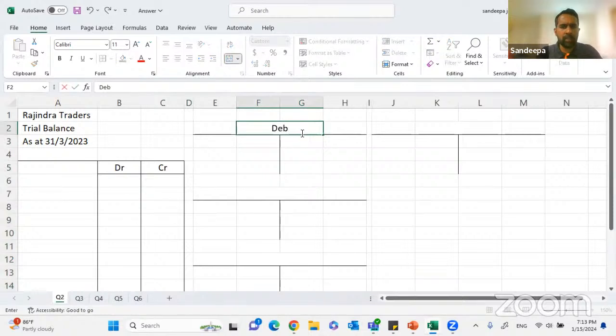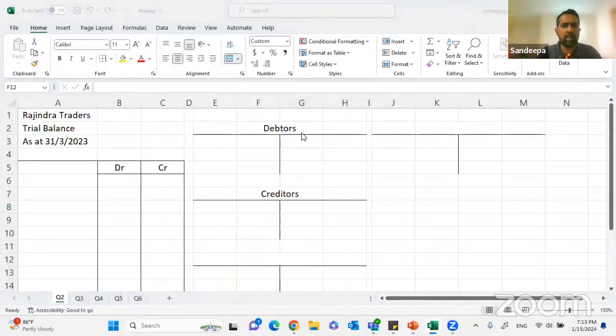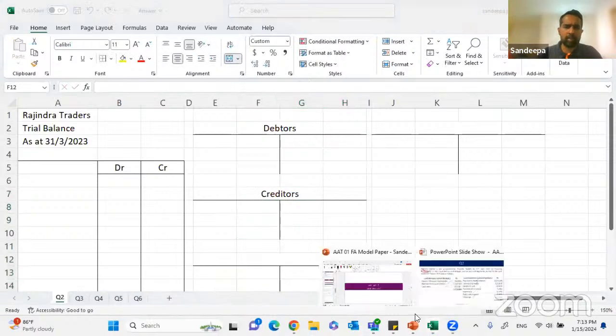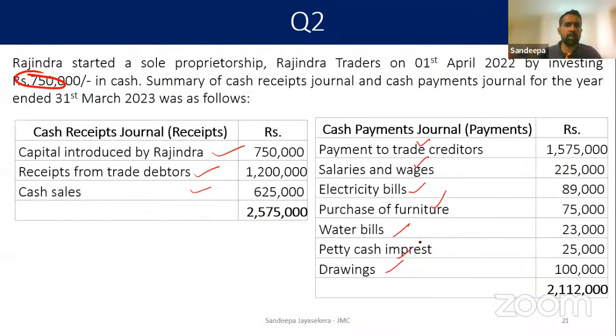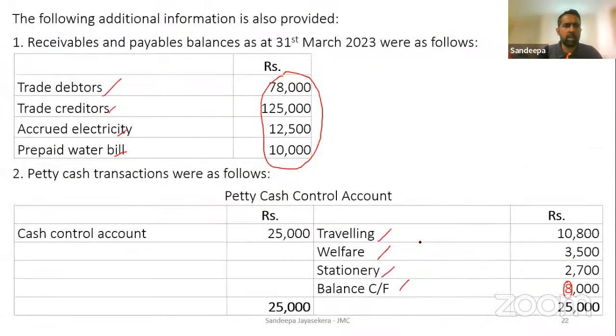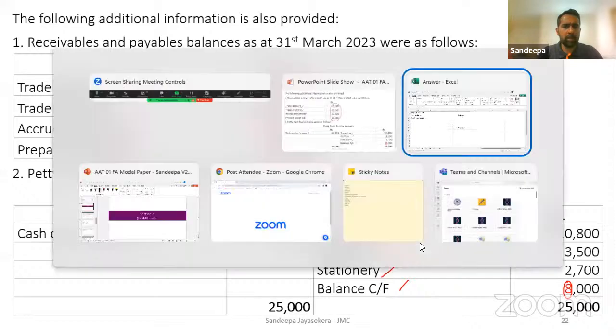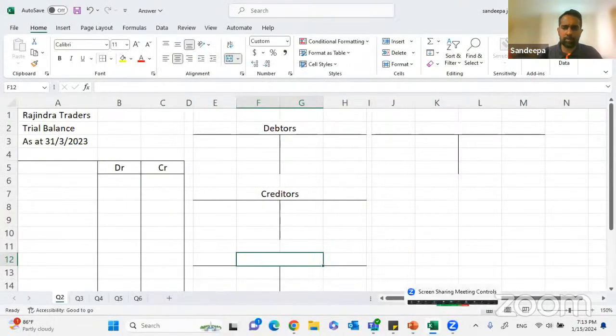So what we need is the debtors, we need the creditors, and other than that, accrued electricity and prepaid water bill. Accrued electricity and prepaid water bill.